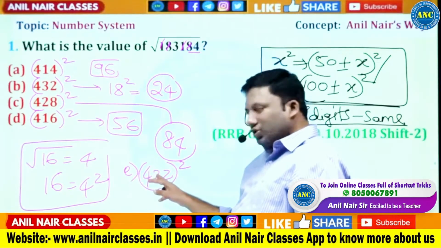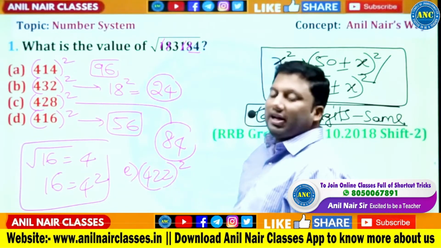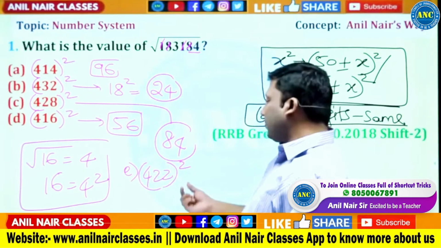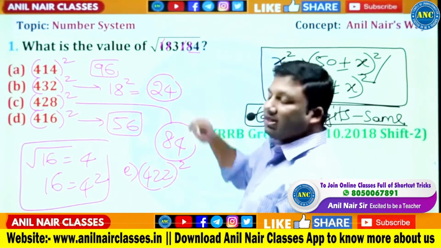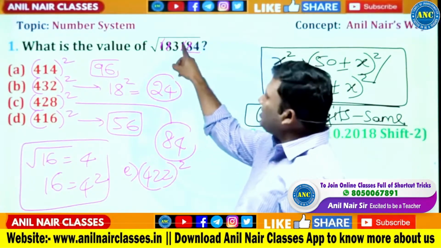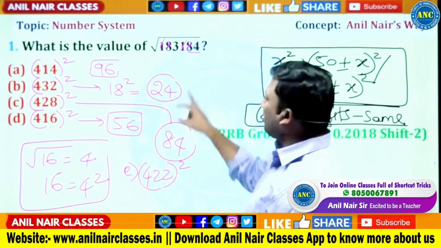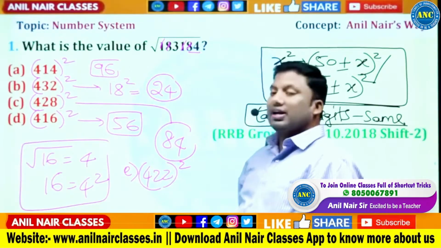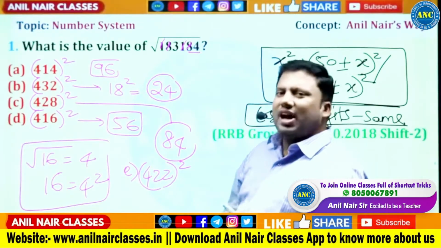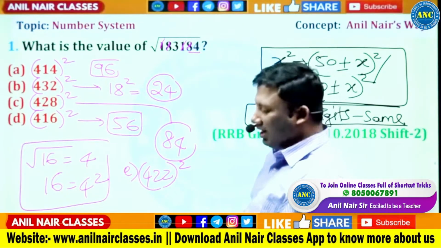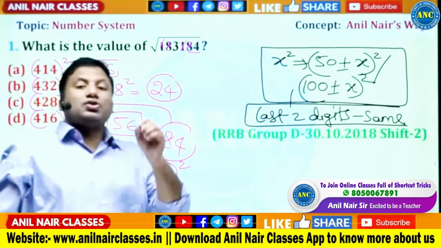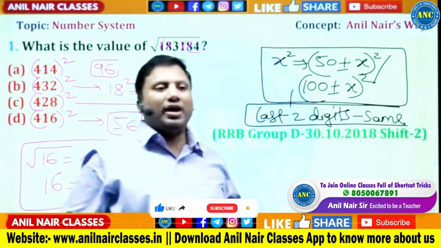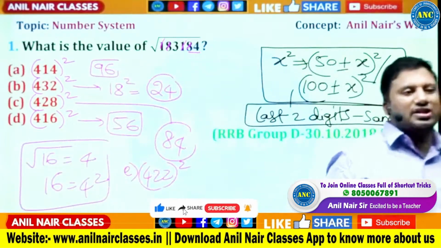422. 4 plus 2, 6. 6 plus 2, 8. 8 square is 64. 6 plus 4, 10, 1. Digital sum of this number is 1. Digital sum of this number is 7. 1 plus 8, 9. Delete the digits whose sum is 9. 3 plus 4, 7. Here the digital sum is 1. So there are a lot of additional tools that are there. Very, very interesting way to find out the square root of a perfect square using the last two digits logic.